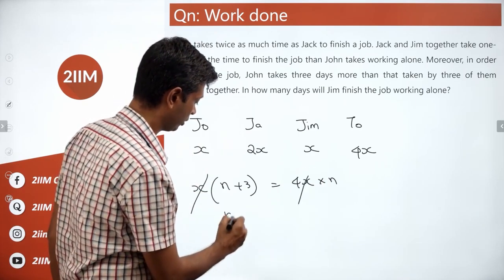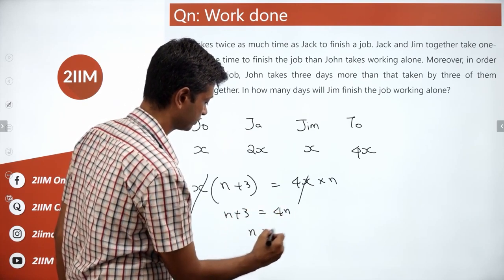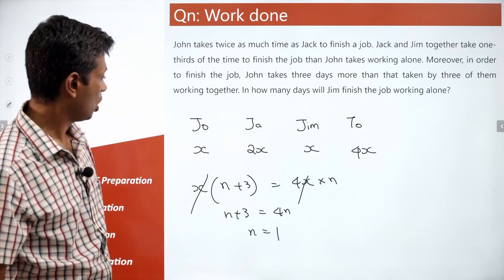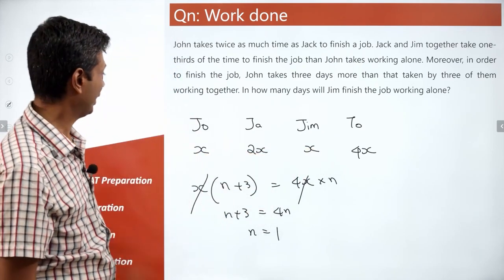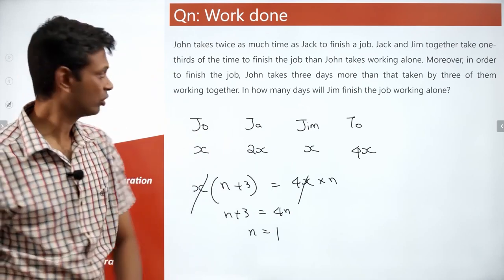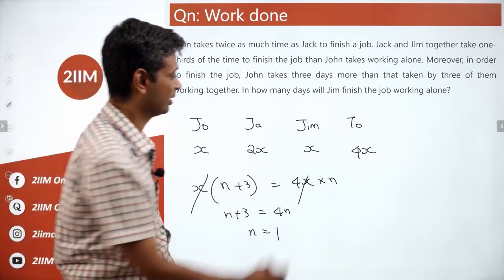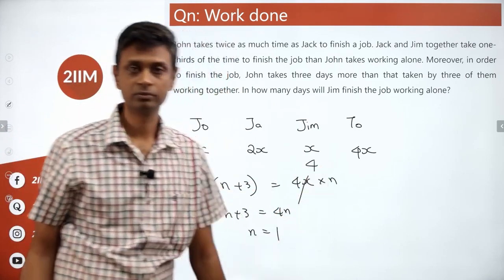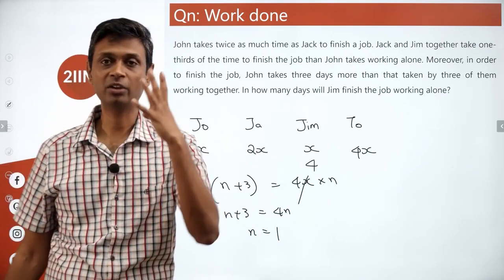N plus 3 is 4N, or N is 1. When 4X are working, they can do it in 1 day. When X is working, they'll take 4 days. In how many days will Jim finish the job working alone? Jim is X. Jim will take 4 days. When 4X units are working, they can finish it in 1 day. When X units are working, they take 4 days.